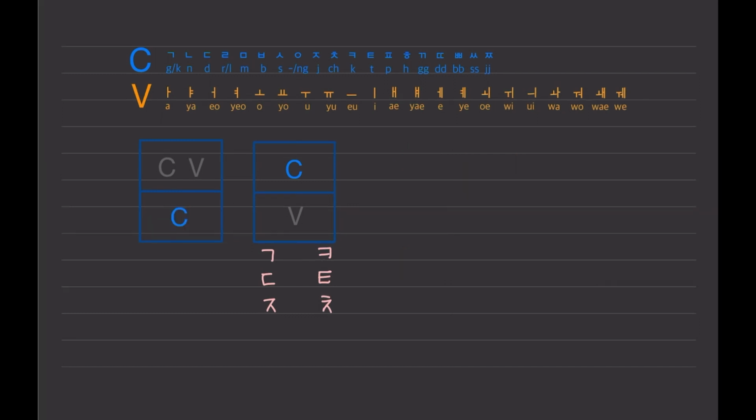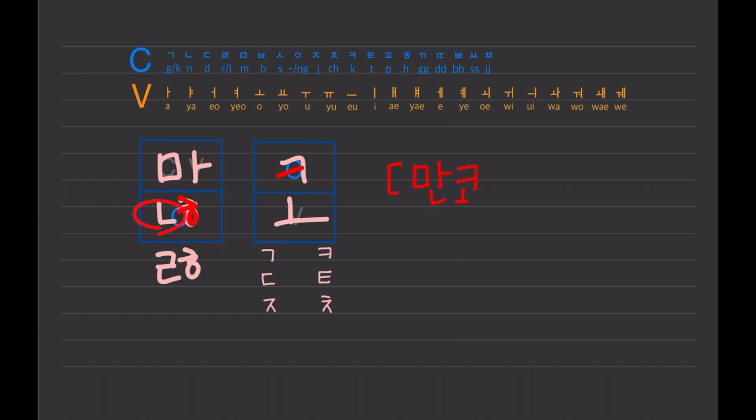Sometimes you see a double consonant 받침. There are only two double consonants that have 히읗. One has an n sound, the other has an l sound. Even though it looks a little bit more complicated, the same rule is applied. 히읗 makes the following consonant aspirated and loses its own sound value. But there is another 받침 beside 히읗. That's the one that we have to read as 받침. So we read it as 많고.